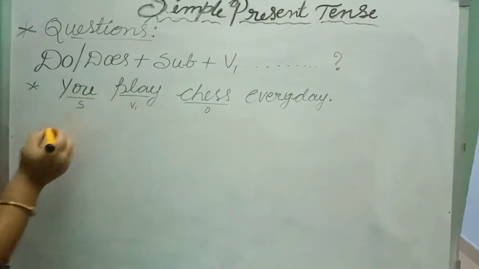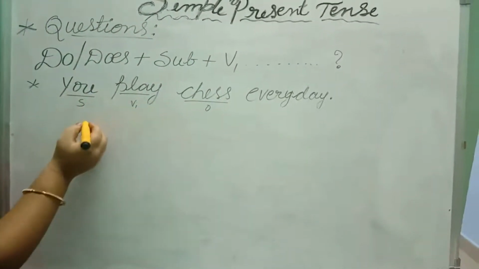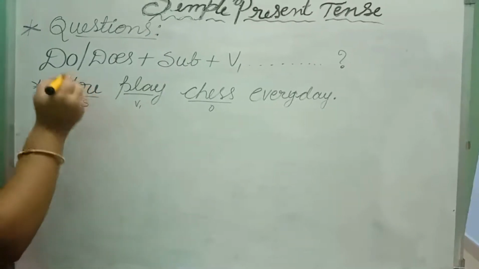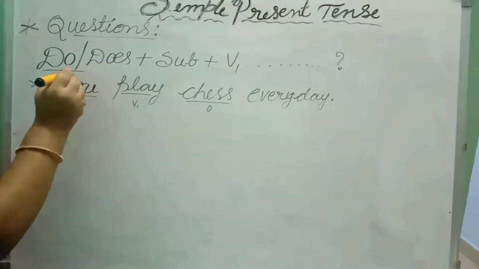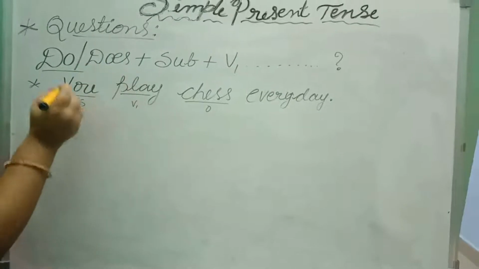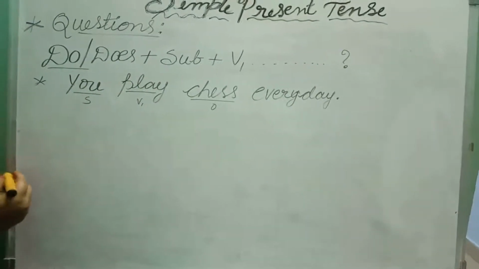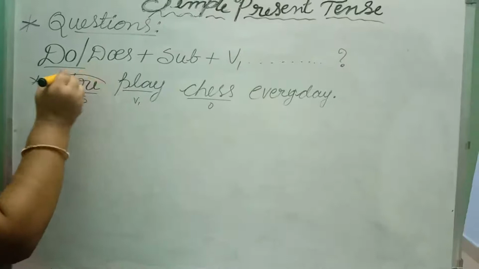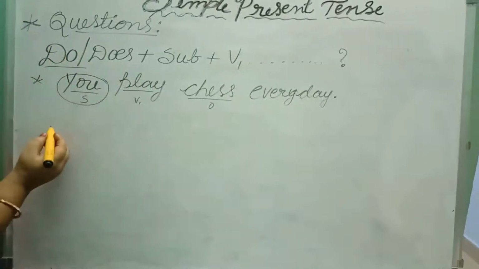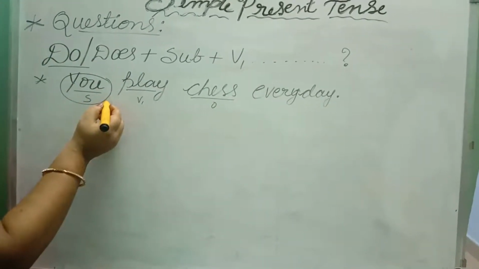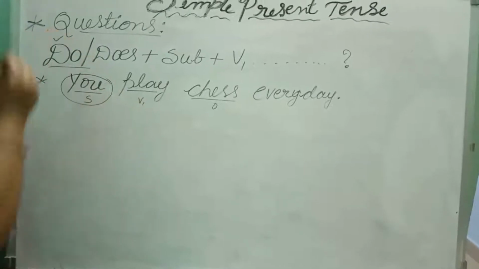Okay. So, how do we frame a question? First, we have to start the question with the helping verb. What is the subject here? You. So, for you, we have to write do.